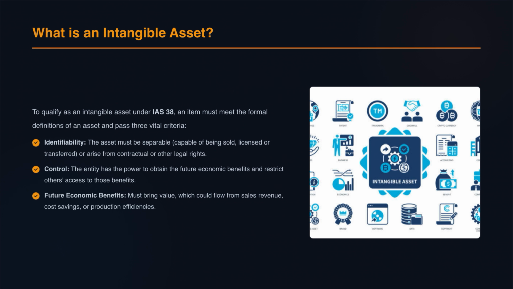Second is control. The business must have the exclusive power to command the economic benefits from this asset and actively restrict competitors' access to those benefits. If you cannot control it, you cannot capitalize it. And third is future economic benefits. The asset must bring economic value to the entity. This isn't just about direct sales revenue. It can also come in the form of manufacturing cost savings or operational efficiencies.